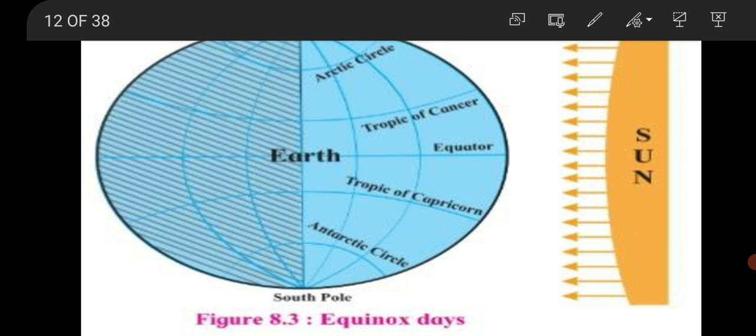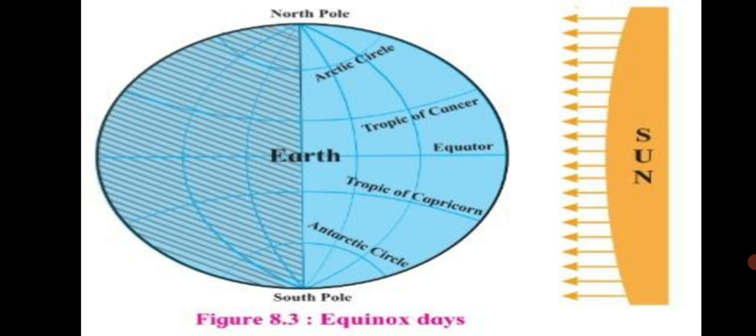Everywhere on earth, nighttime and daytime are of equal duration. This condition is called equinox. So, what is equinox? When the day and night are of equal duration everywhere on the earth. On equinox, the sun rays are perpendicular on the equator. So you can see here the equator is directly facing the sun.